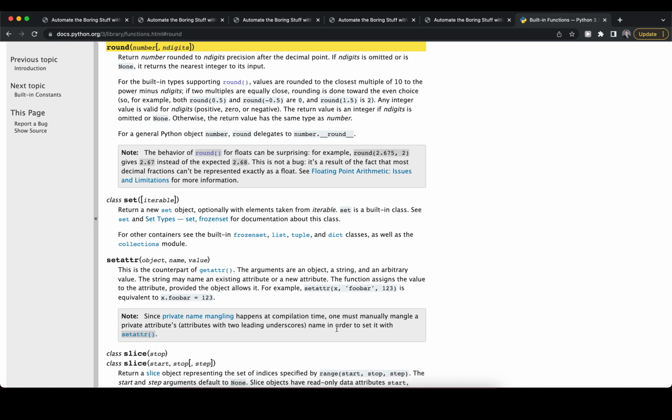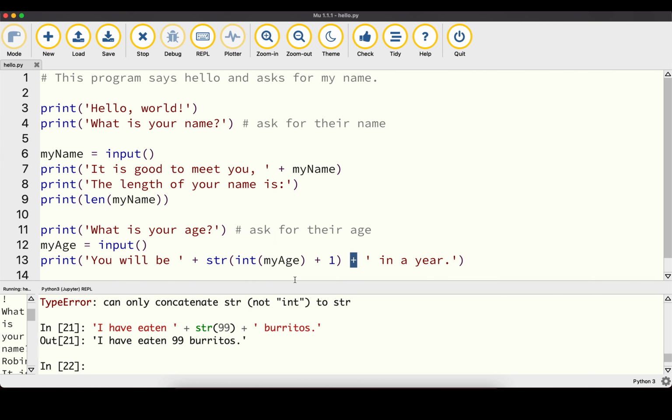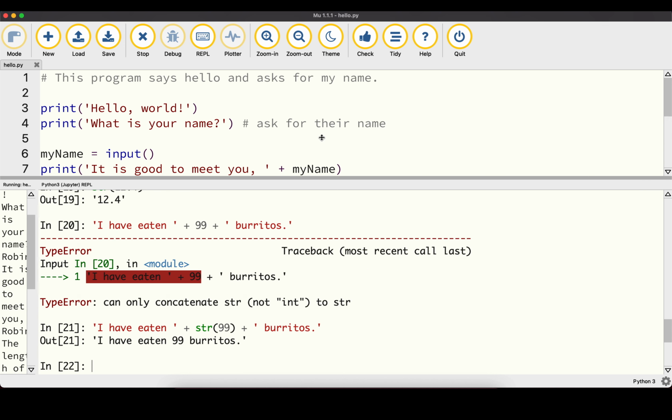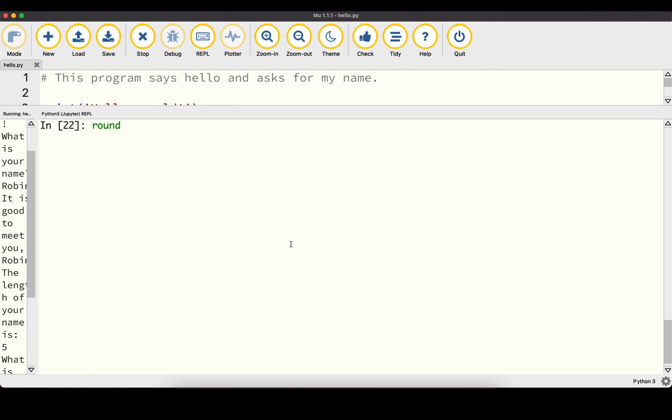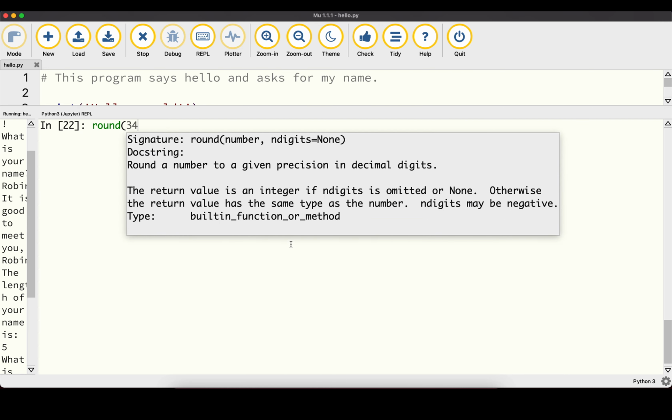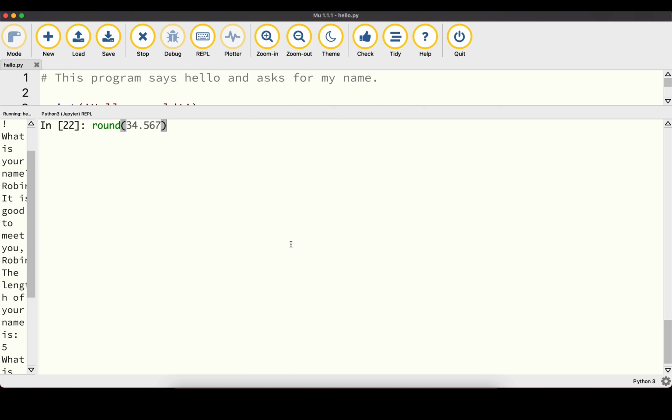To make that a little more clear, let's head back to our code editor. Let me make this a little bit larger. We type in round and then a number, for example 34.567. If we press enter, this number should now be rounded to the next integer. We have 0.5 after the decimal point, so that should be rounded to the integer 35. And indeed we can see it has been rounded to that number.